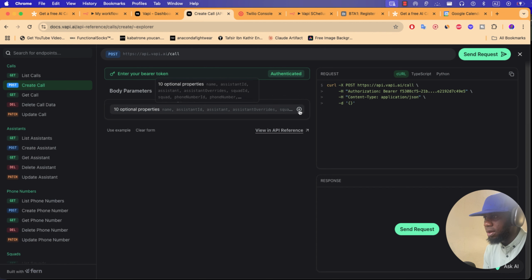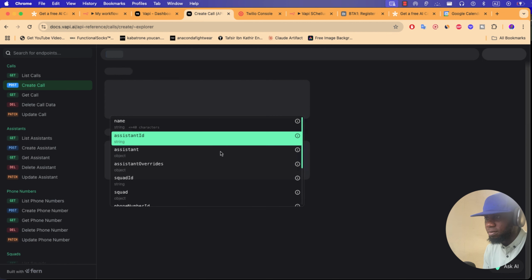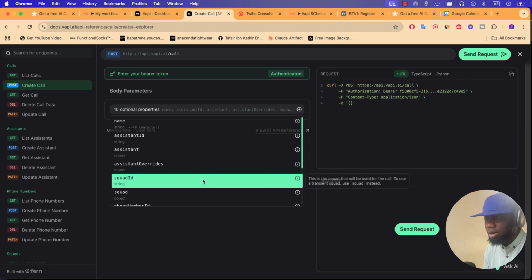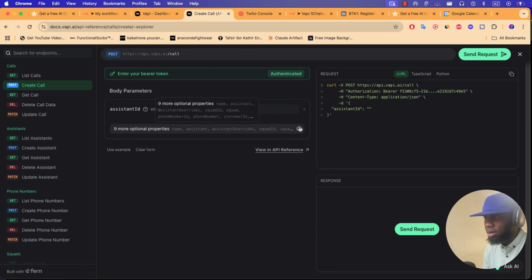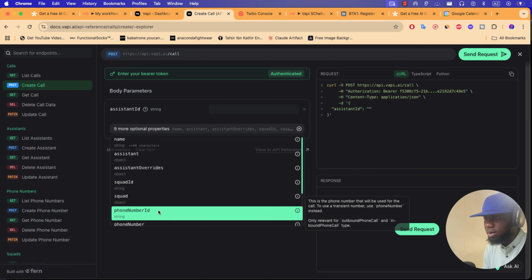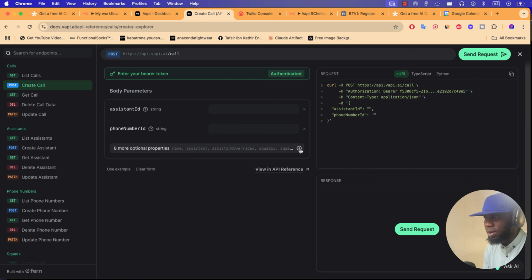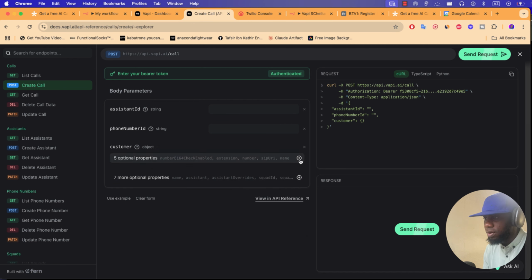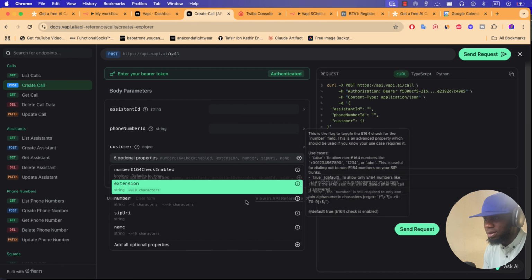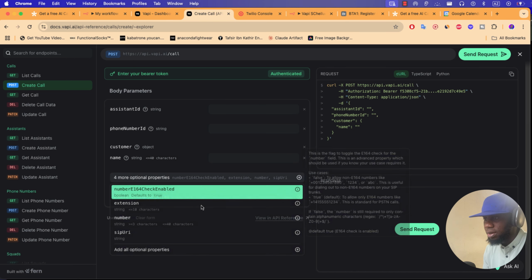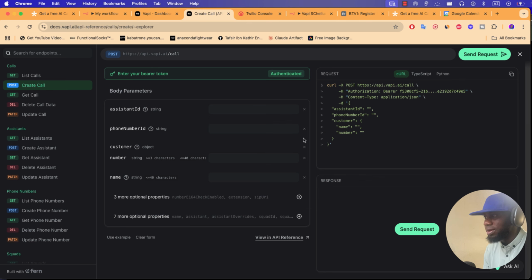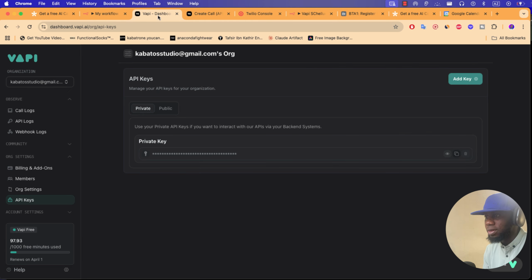So now here, do one click and you will add some information. We need assistant ID, we need phone number ID, we need a customer here, and we need some information about this customer, maybe his name and his number, and that's all. So for assistant ID, we can find it in Vapi.